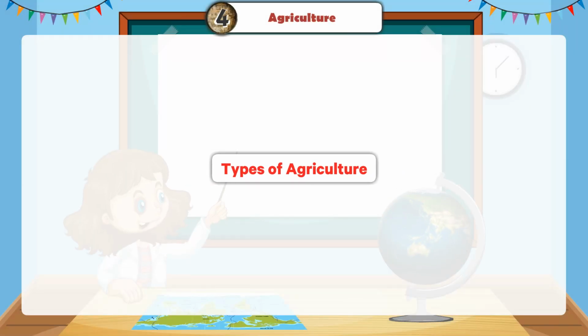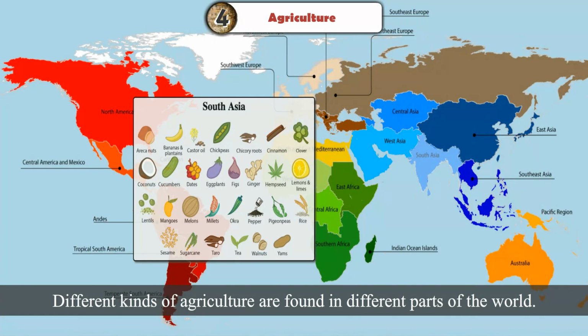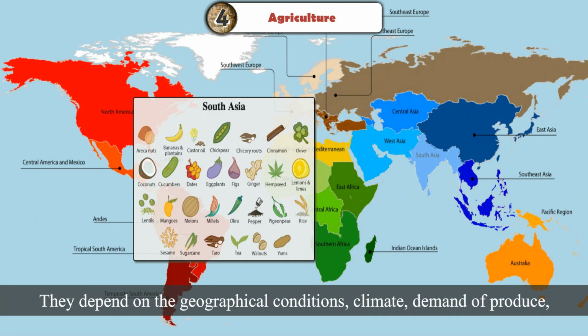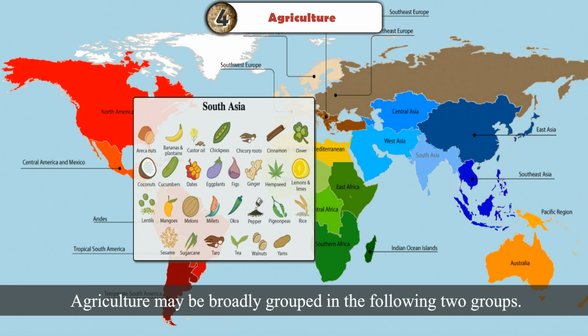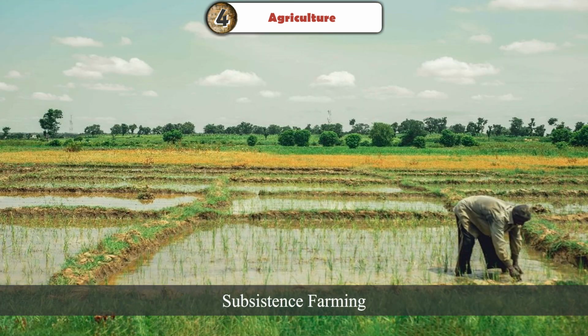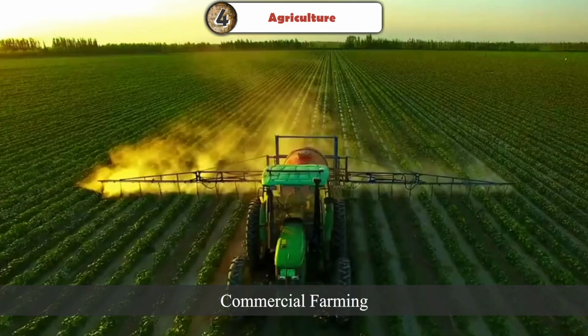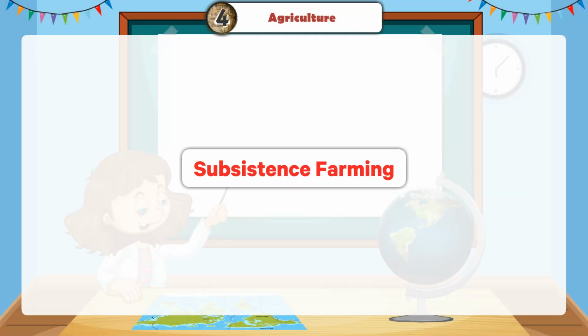Types of agriculture. Different kinds of agriculture are found in different parts of the world. They depend on the geographical conditions, climate, demand of produce, labor and level of technology and culture. Agriculture may be broadly grouped in the following two groups: subsistence farming, commercial farming.